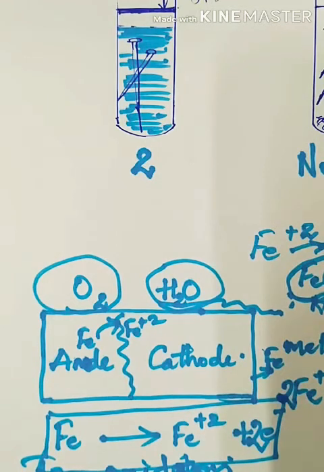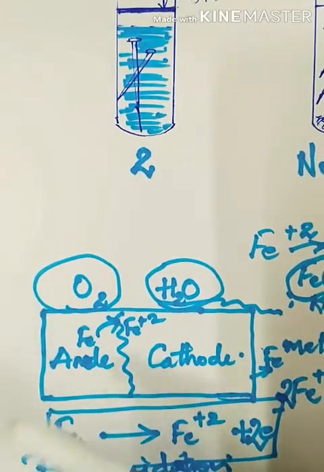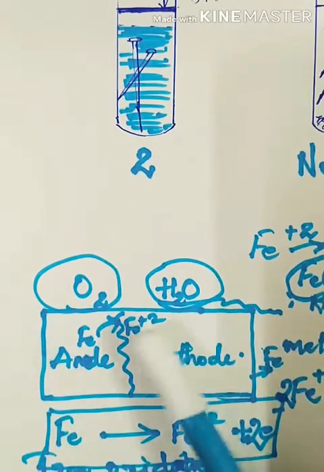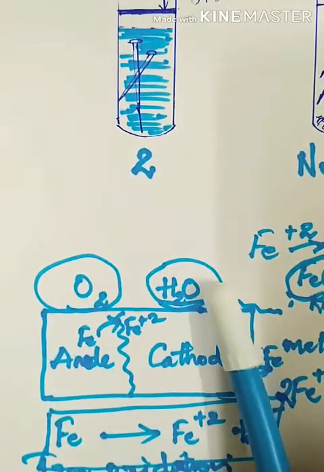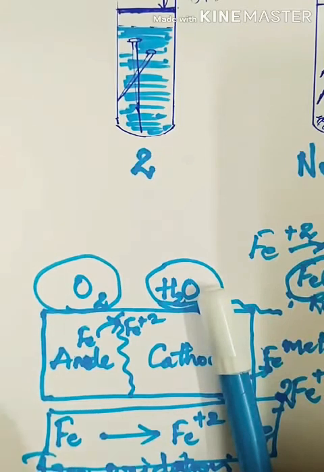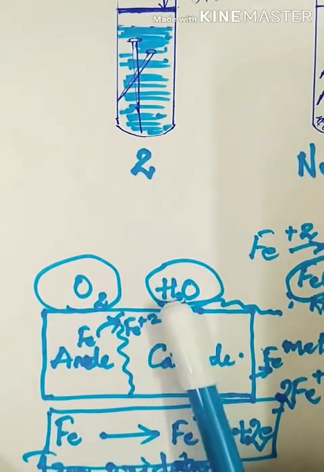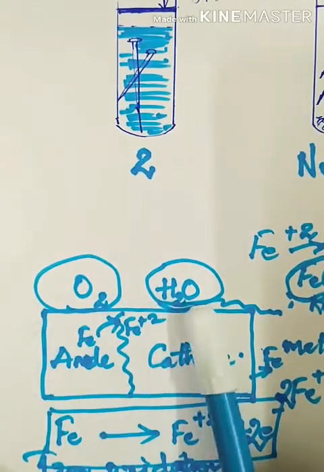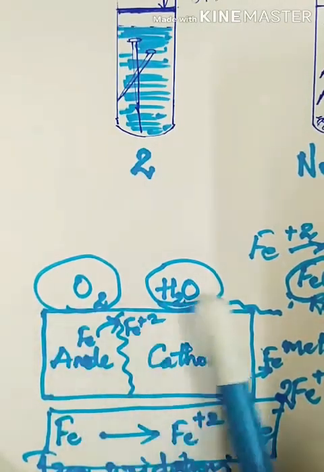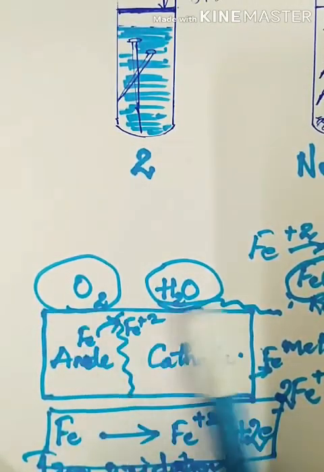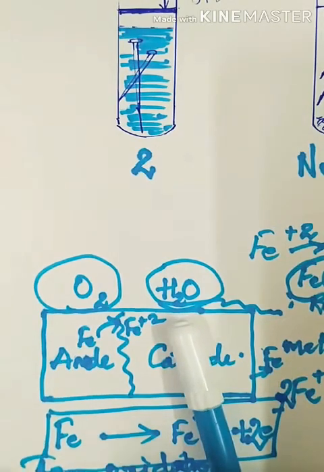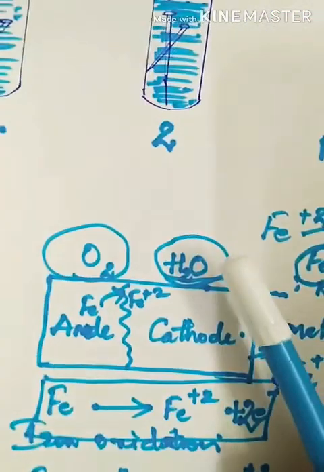Okay. So, what all things do you have to remember when you are learning rusting? First, for rusting we need oxygen as well as moisture or water. Only because of oxygen or only because of water, rusting will not happen. Both are equally required. Okay. Then what is rusting?